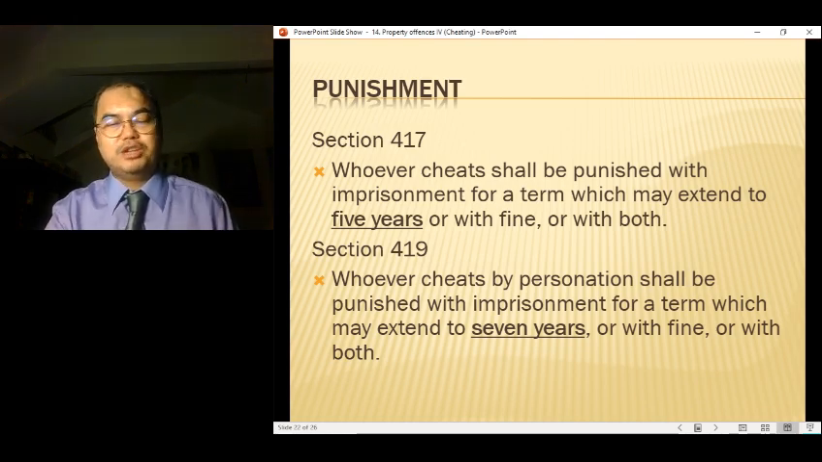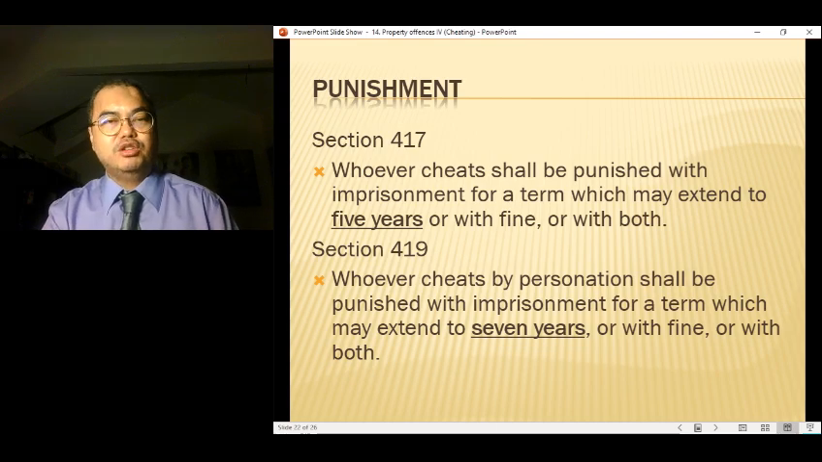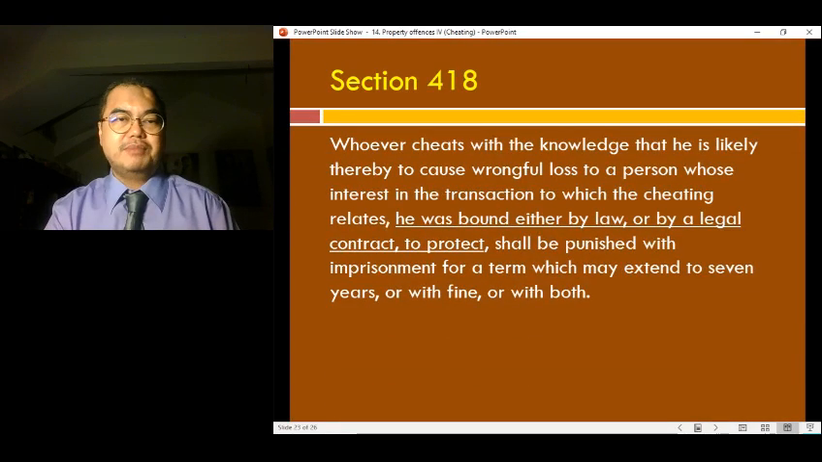Again, as I always mention, punishments are not important. You need not mention them in your exams or your exam answers.